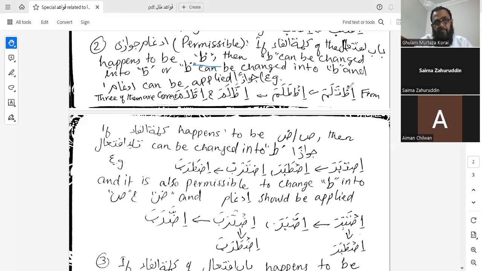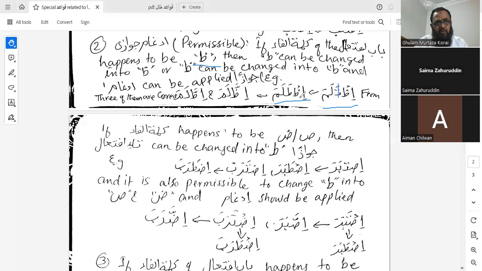How? Let's see. It is kalimatul fa, so it becomes iltalama. Wa is at the place of kalimatul fa, as in walama. Now ta is going to be changed into ta wujuban, so it became iltalama. Now for the sake of making idgham, we have two options.